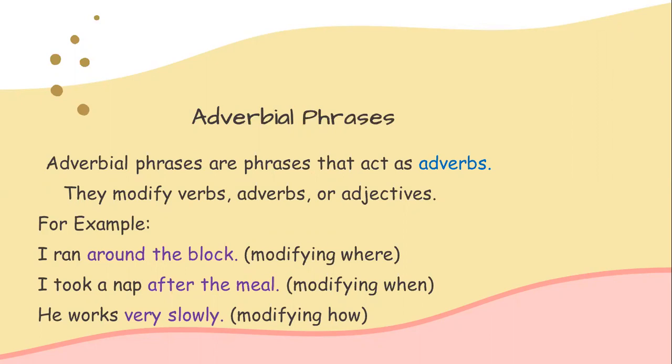For example, I ran around the block. So, around the block is modifying the location of where the verb is taking place. The person is running. Where is he running? Around the block. Since it is explaining the verb, it is an adverbial phrase.